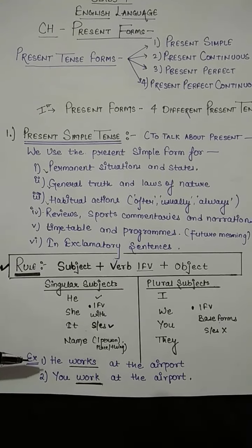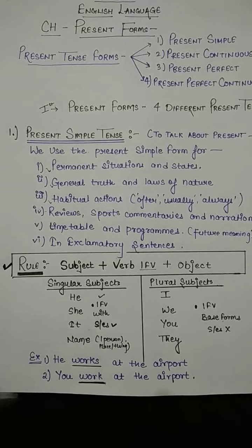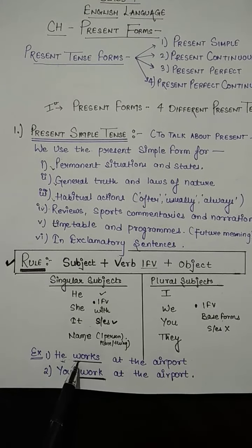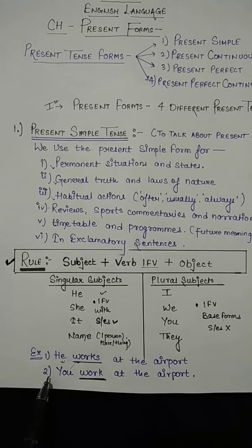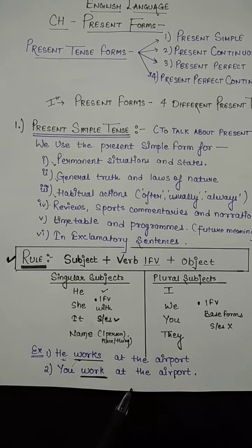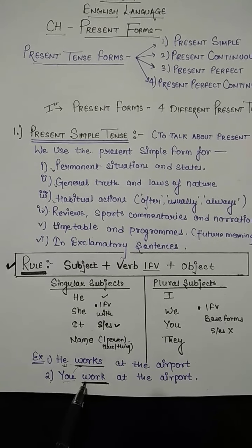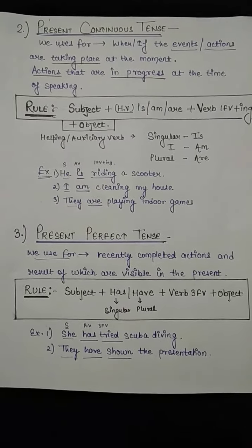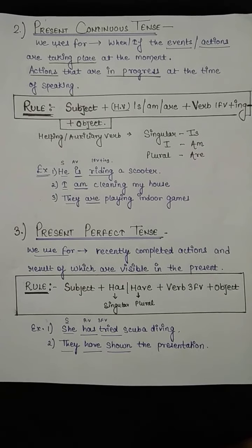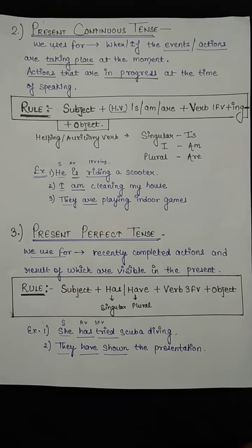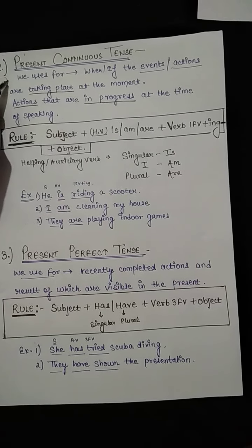Alright, example, he works at the airport. With the singular subject he, we are using the verb with s or es, and here you work at the airport. With the plural subject we are using the plural verb. You can also read more examples given in your book. And now we are coming to the second type, that is present continuous tense.